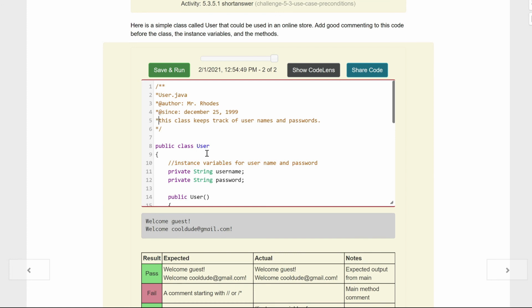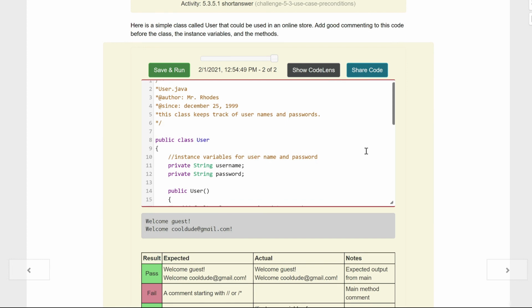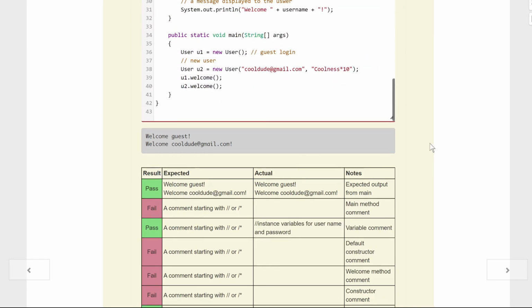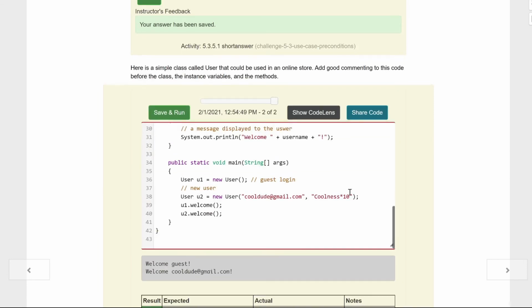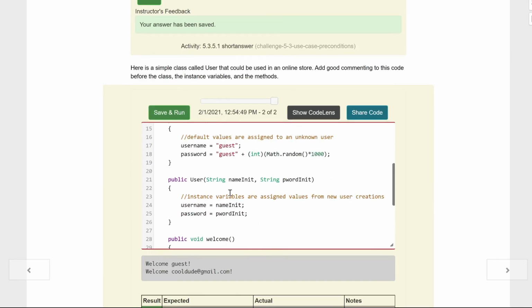And I think we're pretty good, kids. If you turn this into me, I would be pretty happy here. I know we got our methods and our constructors there. I think they just wanted it done slightly different. But again, kids, all commenting is good commenting. So again, I would be perfectly happy with this if you turned it in. The important part is you know where to comment and you're leaving stuff that'll let you know what you're doing for the future.